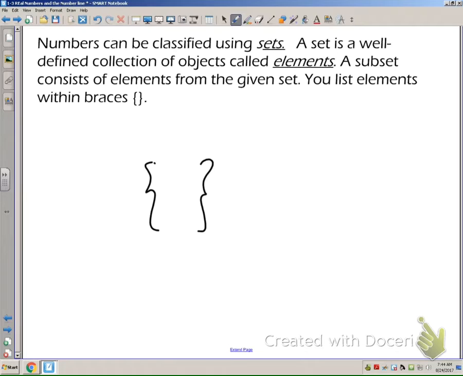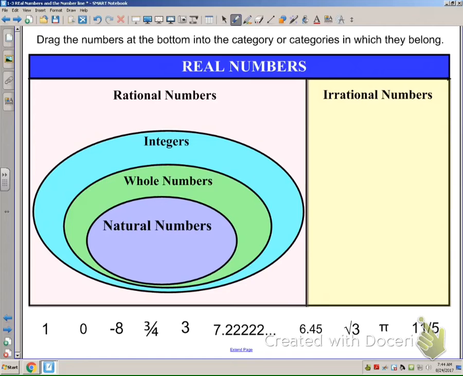We do this over and over again. And in my classroom, you'll notice on the back wall that I have listed for you the subsets of the real numbers, and we're going to be using those quite a bit. And Mr. Bradford will use them again in Algebra 2 quite a bit. So go ahead and pause the video, and I would like for you to make this chart on your paper, and the numbers across the bottom, go ahead and put them into what category you think they belong in.